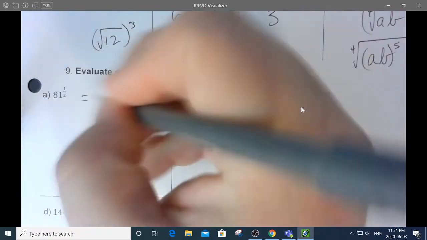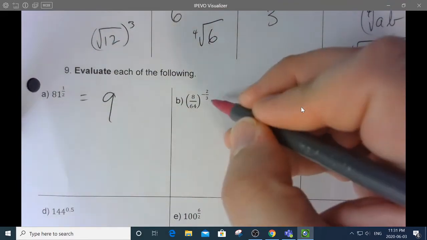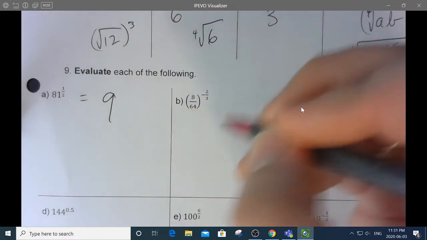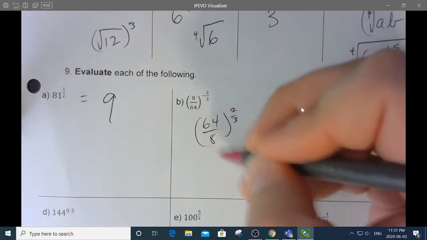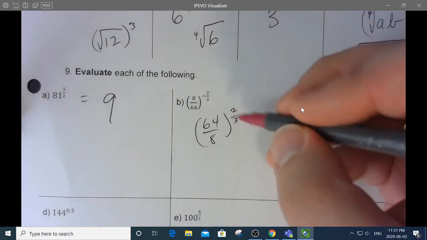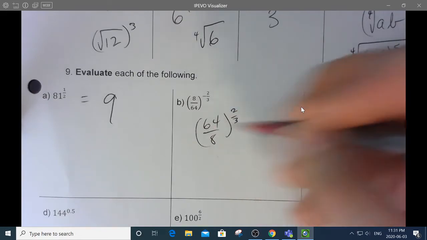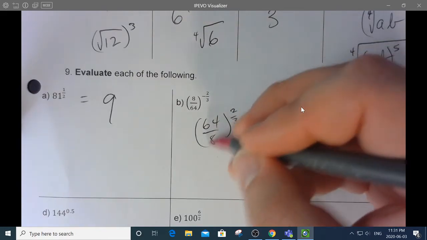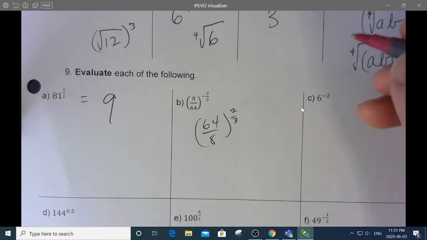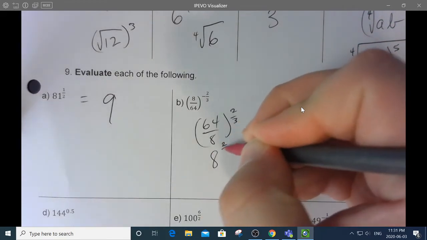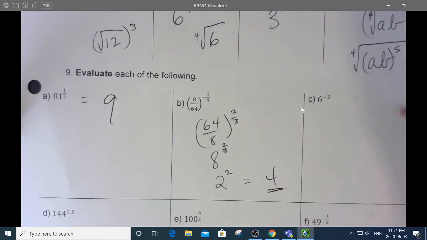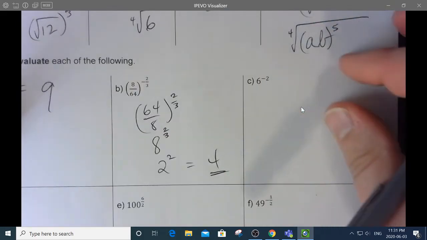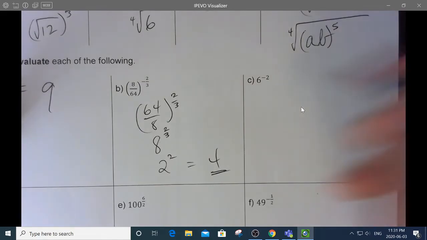All right, the square root of 81 is 9. Okay, let's see. I think I'm going to deal with the negative first. Then, what's easier, squaring 64 or cube rooting it? I don't think so. I'm going to cube root 64. By the way, wait a minute. Why am I cube rooting 64? Why don't I just go 64 divided by 8 is 8? There we go. And I'm going to cube root 8, which is 2. And then 2 squared is 4. I didn't even notice right away that 64 divided by 8 is just 8. That's sad.